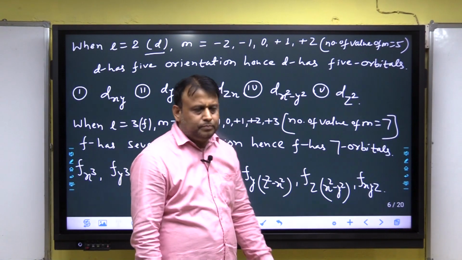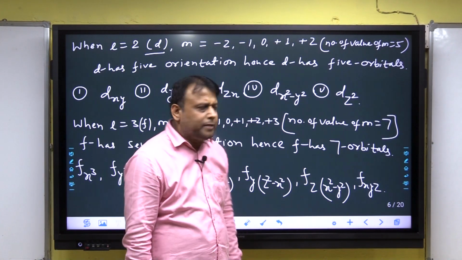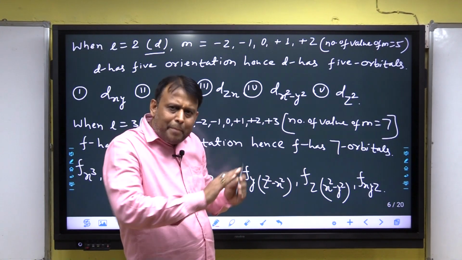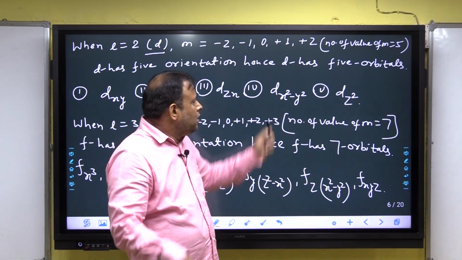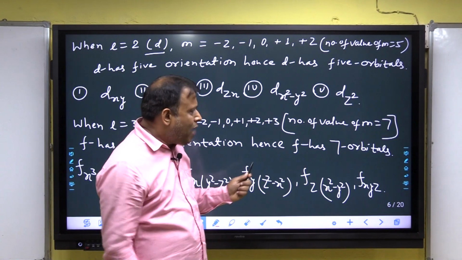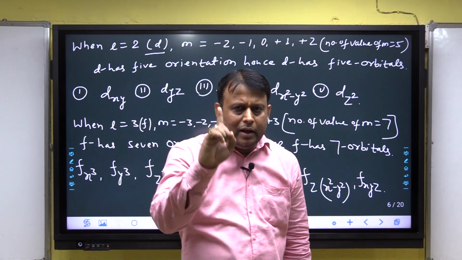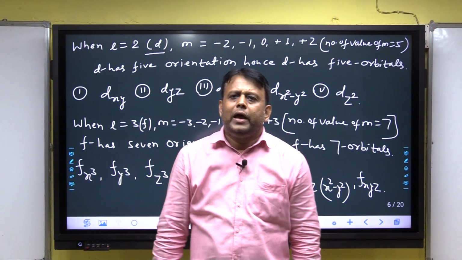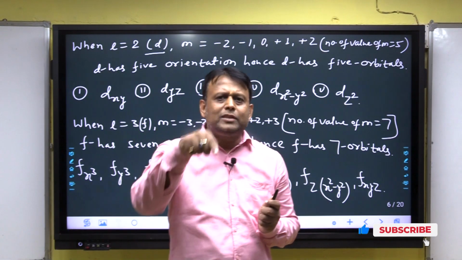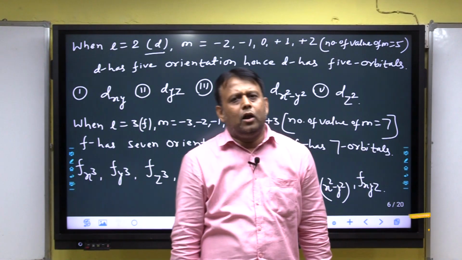Dx square minus y square: one dumbbell lies on the x-axis, the other dumbbell lies on the y-axis. I am repeating, dx square y square. One dumbbell lies on the x-axis, the other dumbbell lies on the y-axis, and the fifth is dz square. One dumbbell lies on the z-axis and the other dumbbell rotates along the z-axis. I am repeating, dz square means one dumbbell lies on the z-axis and the other dumbbell rotates along the z-axis.